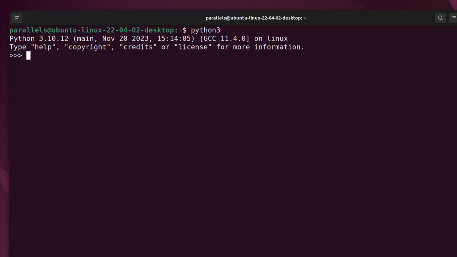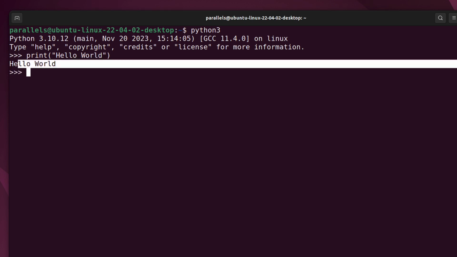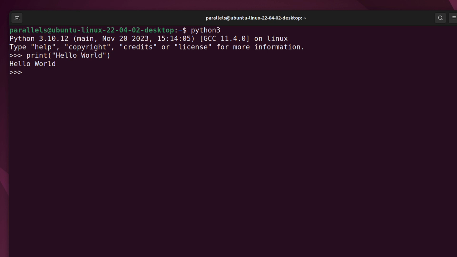So I've got my interactive shell, and I can print. This is the function that we can use in Python to process the data within those brackets. So if I just type hello world, there is not much to process, it simply displays back hello world. However, there is another function I wanted to show you, and it's called type. That type, we just replace print with type. This is a function in Python that shows us what data type it is for Python.